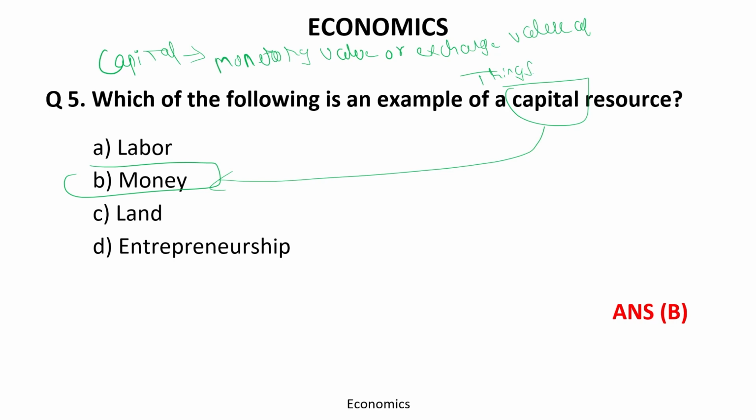Just take an example. Suppose you have a machine worth 10,000, and you have bought a total of 10 machines. Then what should be the price?